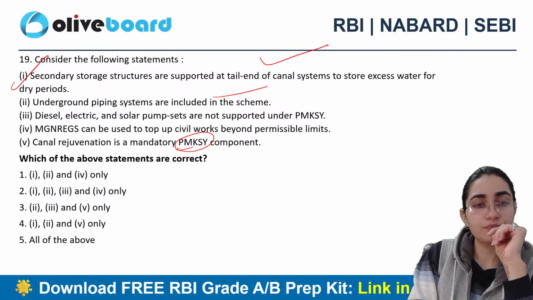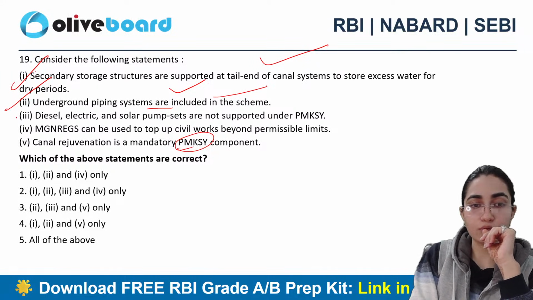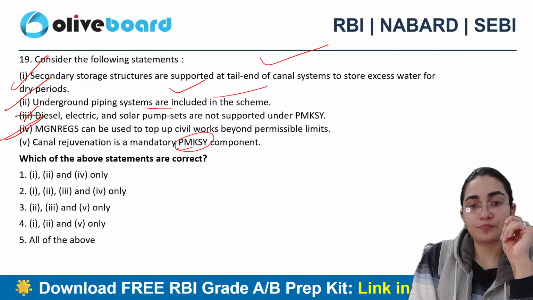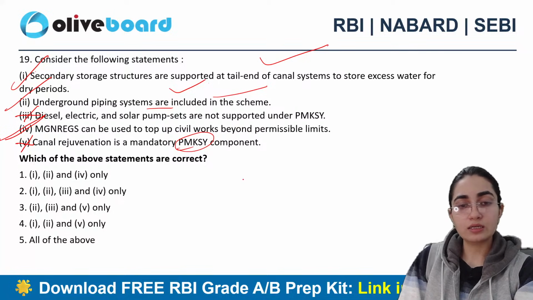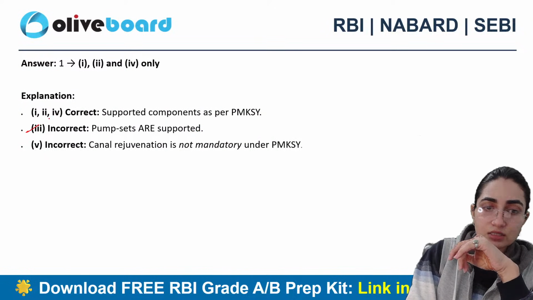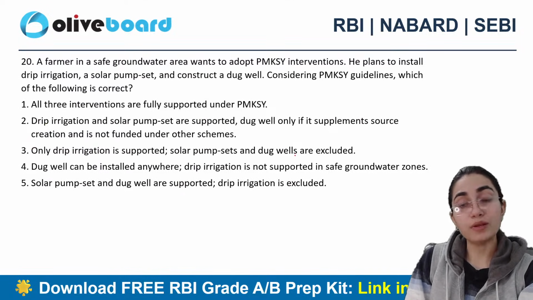First is correct. Underground piping systems are included in the scheme. All correct. Diesel electric are not supported. No, this is wrong. It actually has wider coverage of civil works beyond the permissible limits. That is also correct. Is mandatory. Okay. So first, second and fourth is the correct answer here. Otherwise third and fifth are the incorrect ones here, right? Canal rejuvenation mandatory nahi hai.